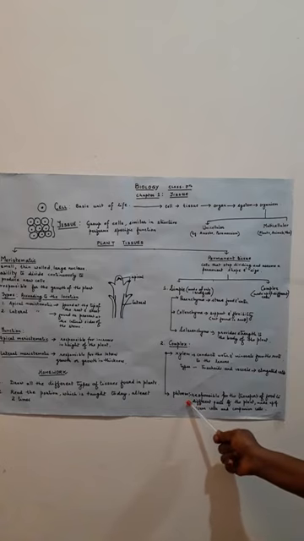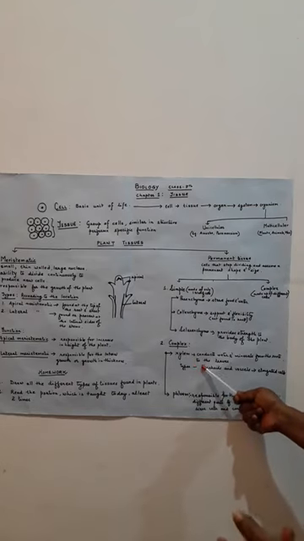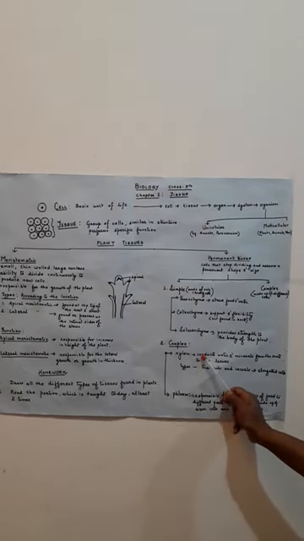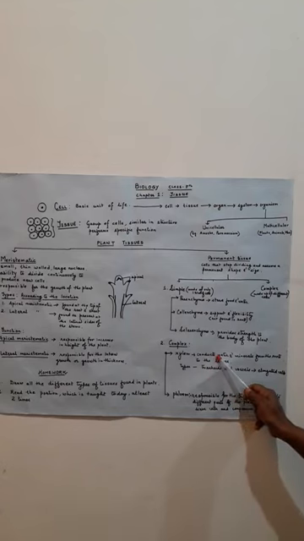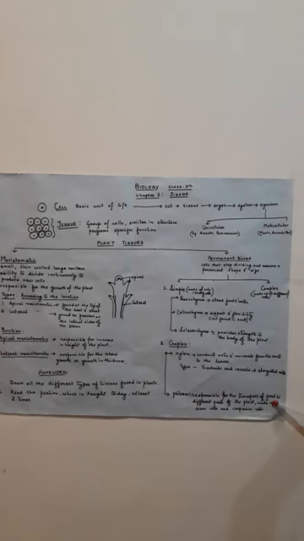Now the last one, that is phloem. It is responsible for the transport of food to different parts. The xylem brings the water and minerals from the root to the leaves, and the leaves manufacture the food. Now the food is prepared, and that food has to be transported to the different parts of the plant. The roots brought the raw materials for making food, the leaves made it, and now it has to be delivered to the other parts. This is the work of the phloem tissue. Phloem is made up of sieve cells and companion cells.